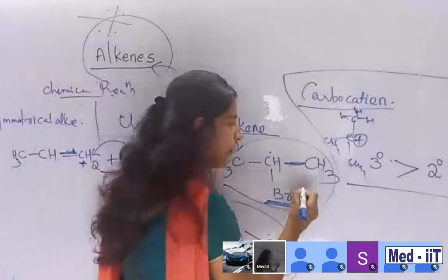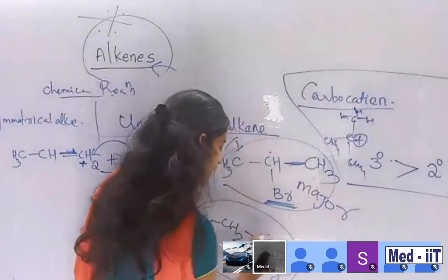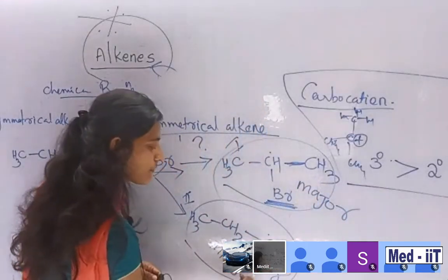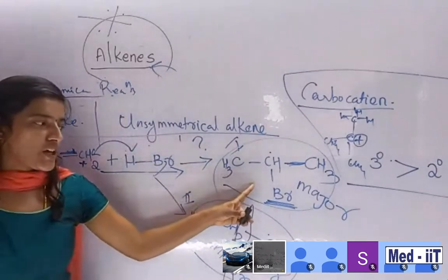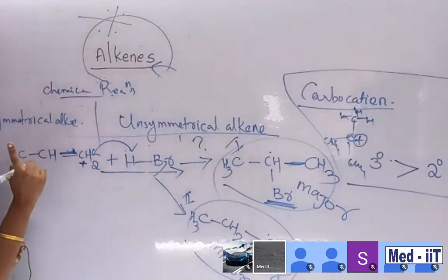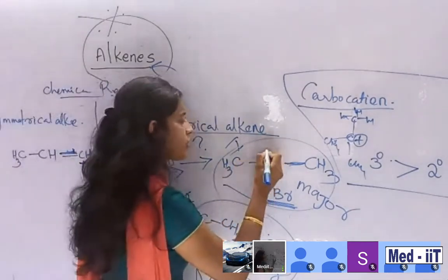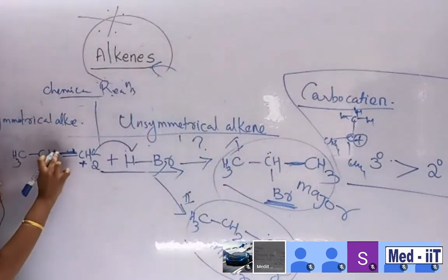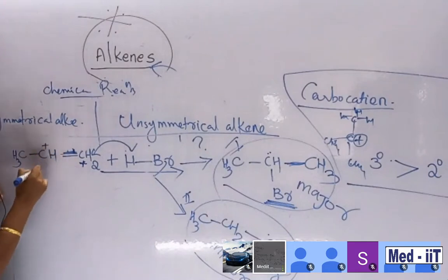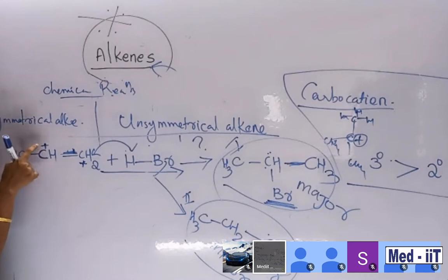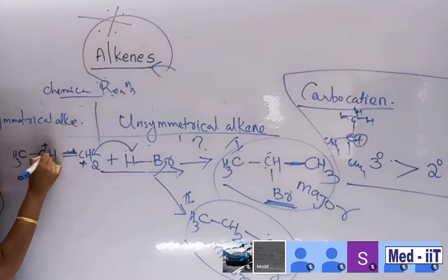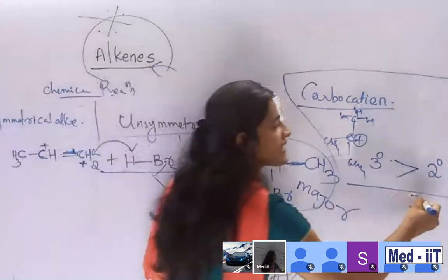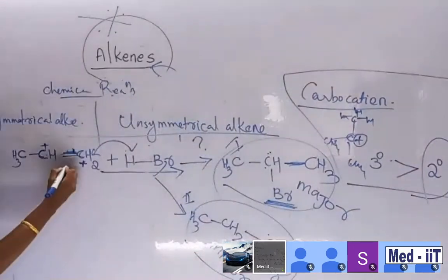I told you this one is major, this one is minor. Why? Because during the formation of this major compound, there is the formation of a secondary carbocation. Look now, students. While forming here, here is the positive charge. During this formation, the positive charge is settling here. So what is this? This is a carbocation. What type of carbocation? This carbon is connected to one carbon and then shared with another carbon. So it's a secondary carbocation.